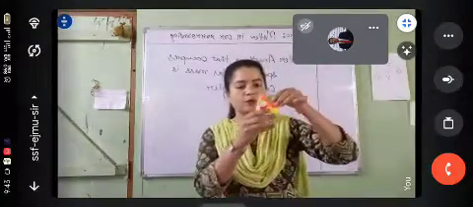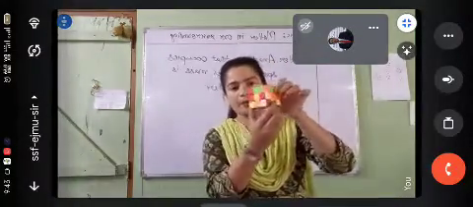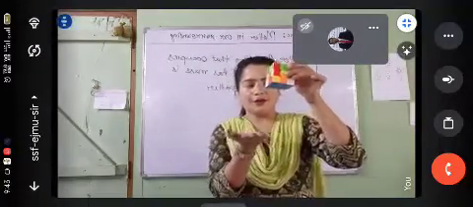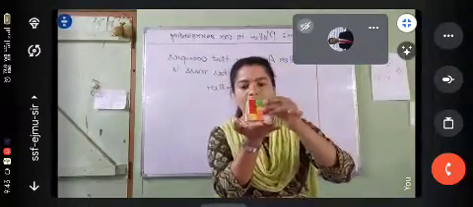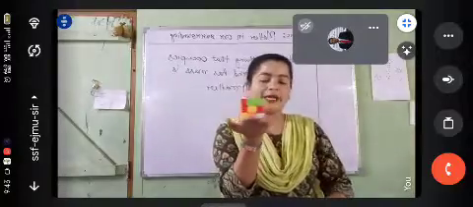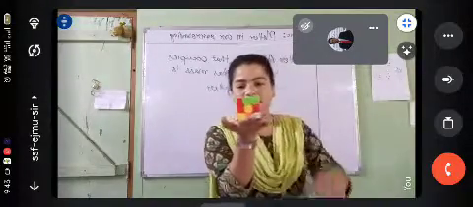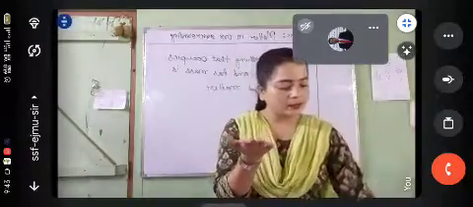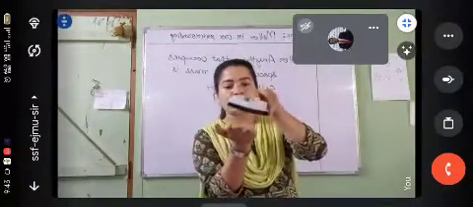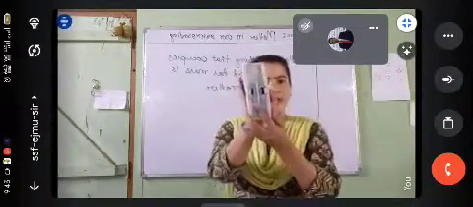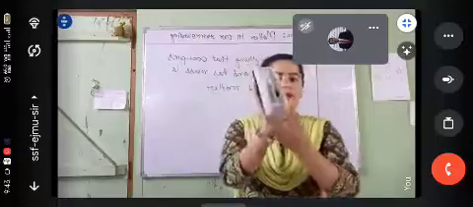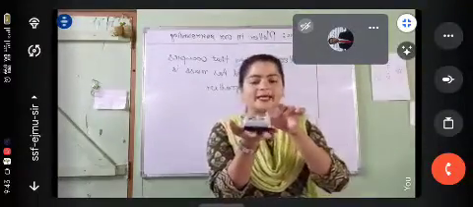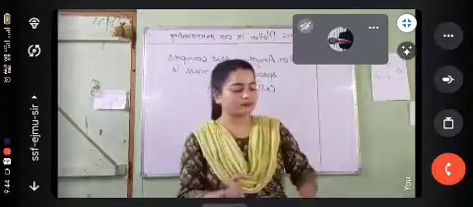Now, try to look. This is a Rubik's cube, right? If I place this here on my hand, it is occupying some space, right? And you can see this duster. If I place it here, it has occupied space. There is no other space left on my hand, right? This is called occupying space, all right?